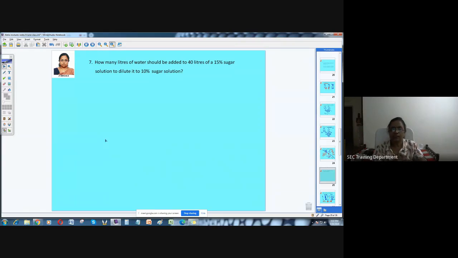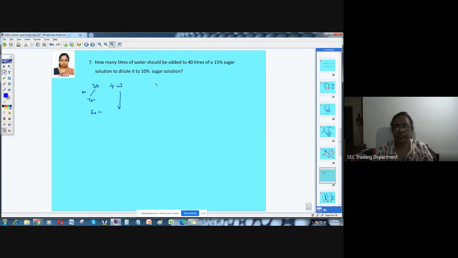And here what is given? How many liters of water to be added to 40 liters? So there, I'll just compare that with the previous problem which we did. In the previous problem, 30 liters of milk solution was there. It was given that 70% was milk in that. And then you're adding some extra water, and then the milk content comes down to 60%. That was the very first problem which I did.